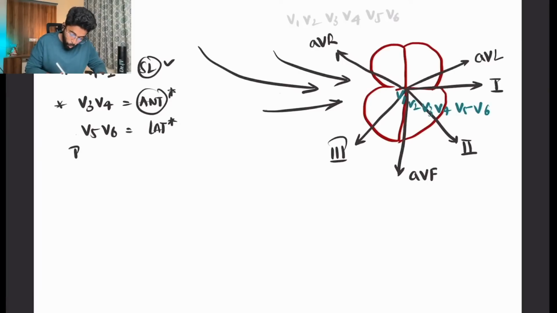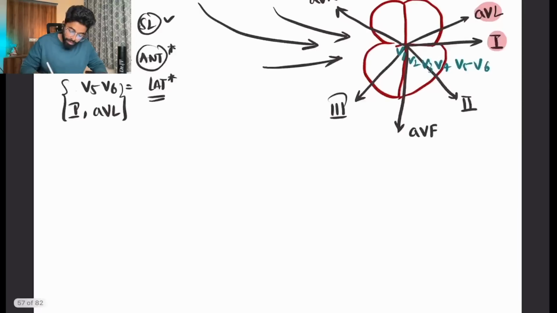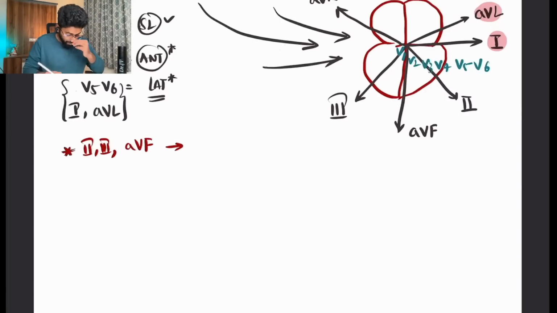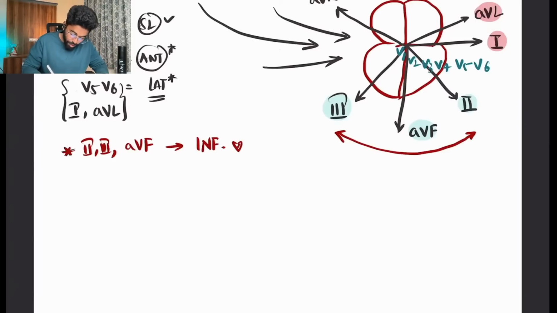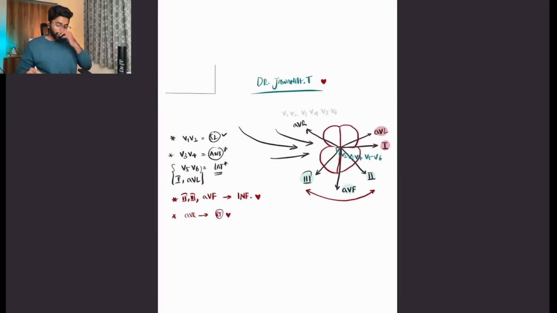Even among the limb leads, 1 and AVL are also looking at the lateral part of the heart. Then we have 2, 3, and AVF. These 2, 3, AVF leads are looking into the inferior part of the heart, the inferior heart leads. And AVR obviously is on the right side, so definitely it is looking onto the right side of the heart. Cool. So the lead placement is over.